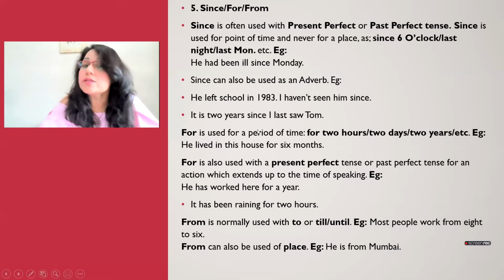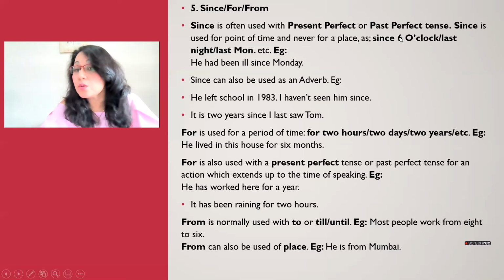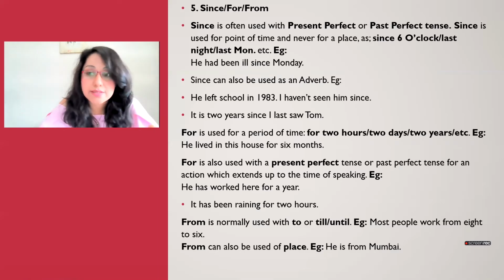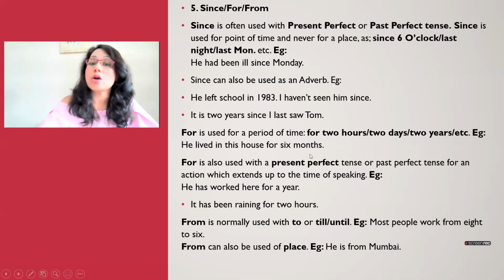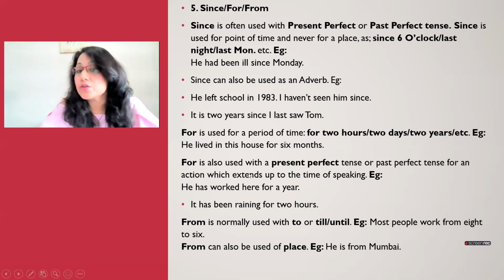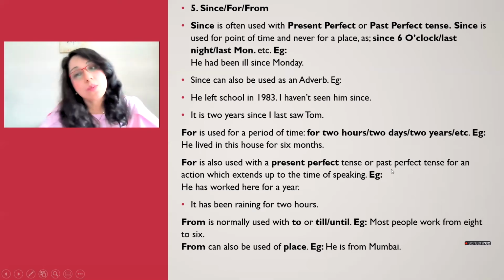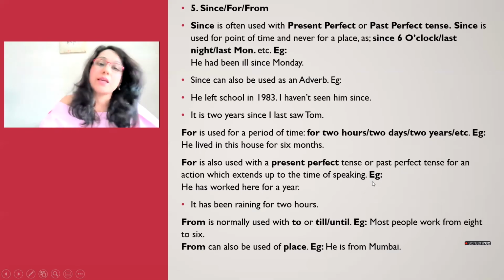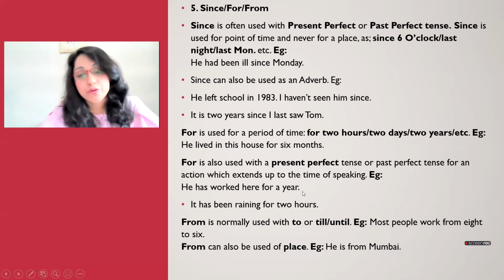Looking at "for", it is used for a period of time. All right, so the previous one was about a specific point of time. For is used for a period of time. So for 2 hours, for 2 days, for 2 years. So he lived in this house for 6 months. Okay, so when you're talking about a period of time, use for. Specific point in the past, since. For is also used with present perfect tense or past perfect tense for an action which extends up to the time of speaking. So he has worked here for a year.